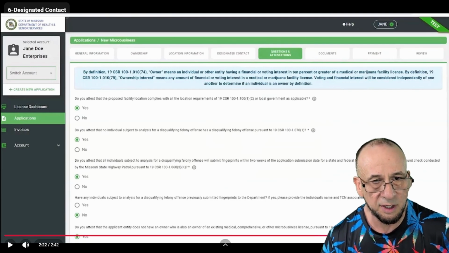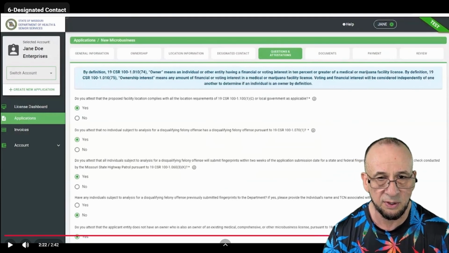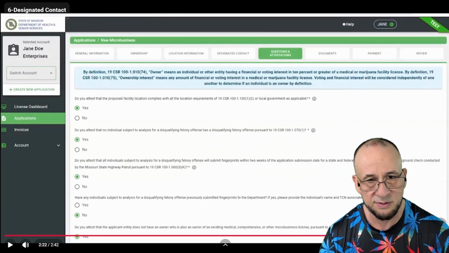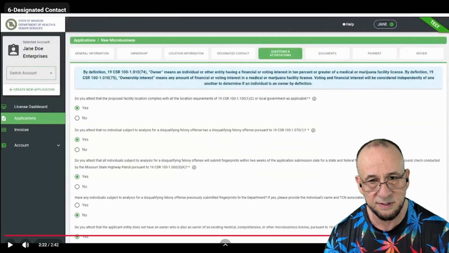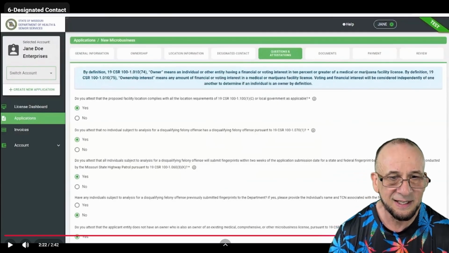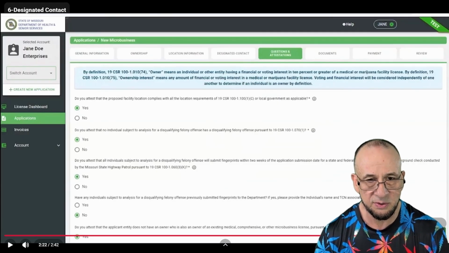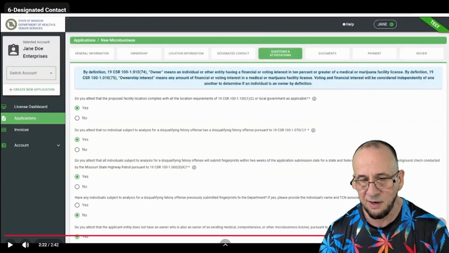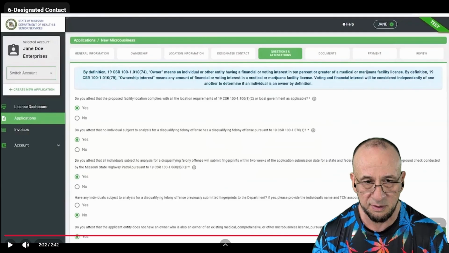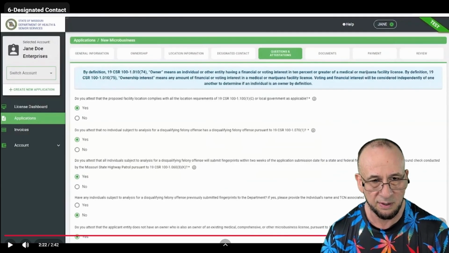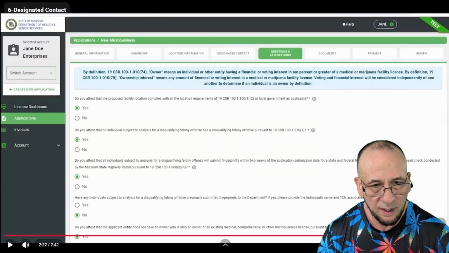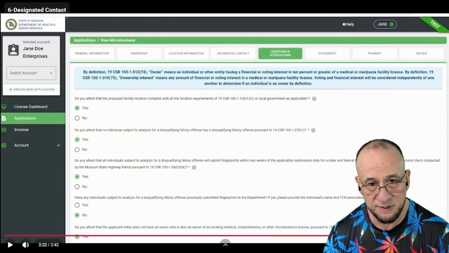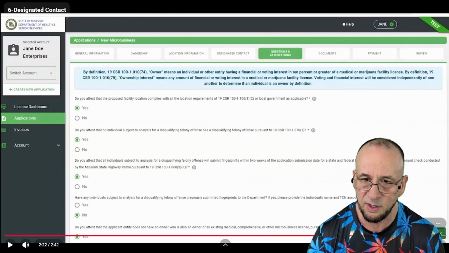Do you attest that the purported facility location complies with all the location requirements? Do you attest that no individual subject to analysis for a disqualifying felony offense has a disqualifying felony offense? Do you attest that all individuals subject to analysis for a disqualifying felony offense will submit fingerprints? Everybody, if you win a license, you have to submit fingerprints anyway. The state's going to do a little background check on you. Have any individuals subject to analysis for a disqualifying offense previously submitted fingerprints? They're really interested in that.